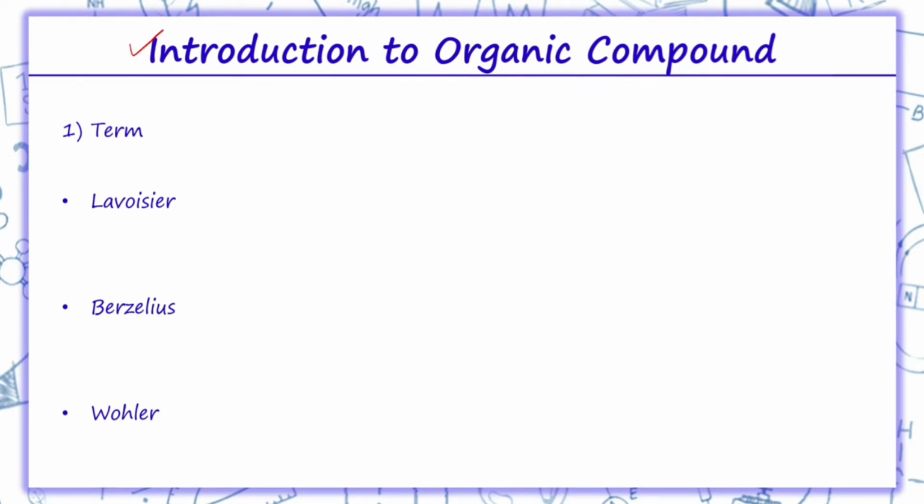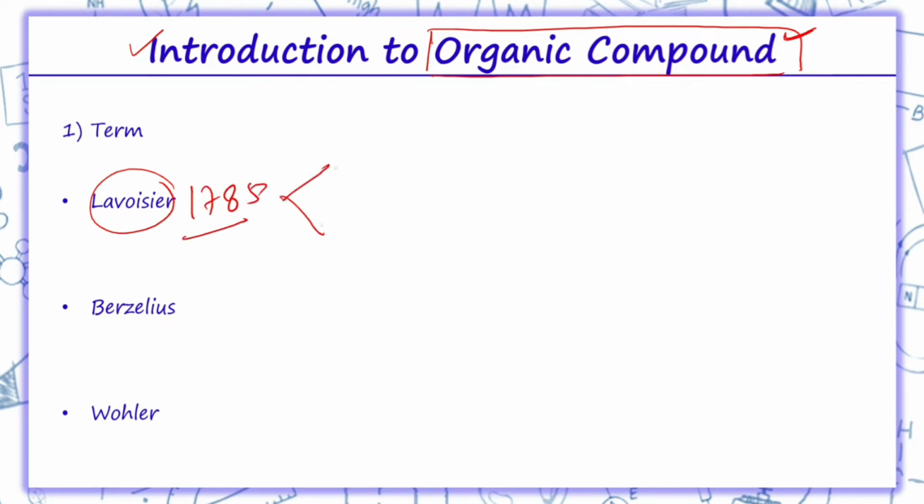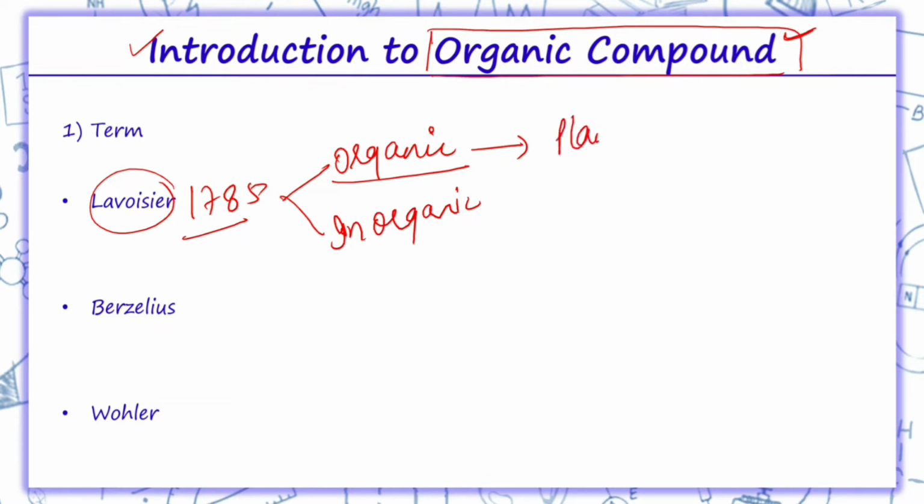First of all we will study what is this term organic compound. According to Lavoisier, a scientist, in 1785 he classified substances into two categories: organic and inorganic. He told organic compounds are those derived from plants and animals, and inorganic compounds are those derived from minerals and all.